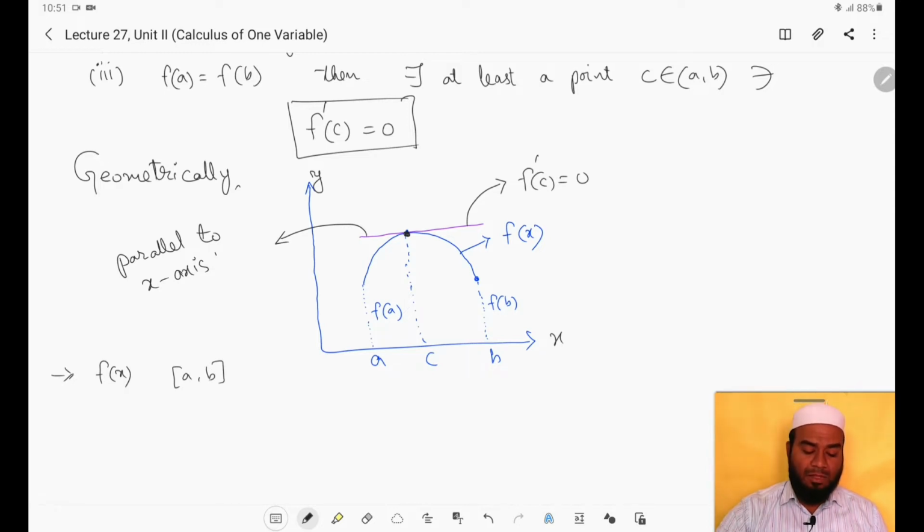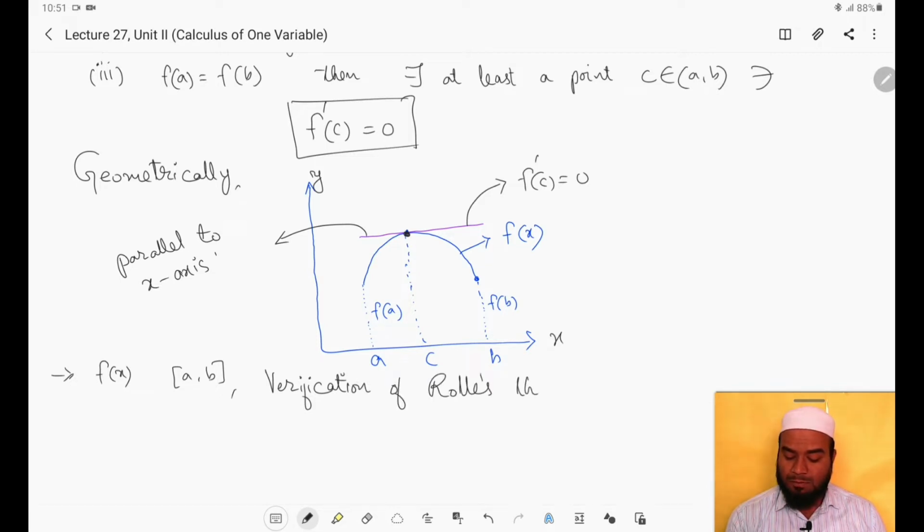Means you first have to check that this function f of x satisfies all the three conditions of Rolle's theorem, and then you have to consider f dash of c equals 0 and find the point c and show that this point c belongs to the open interval a comma b. So these kinds of problems are called verification of Rolle's theorem, right? This is the first type of problems.